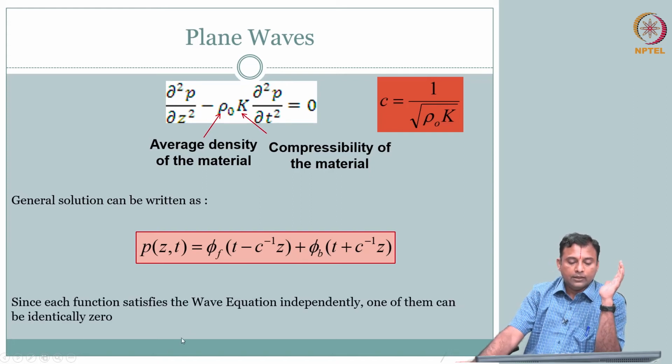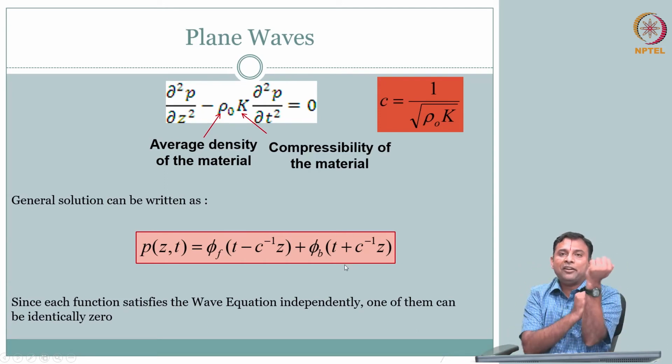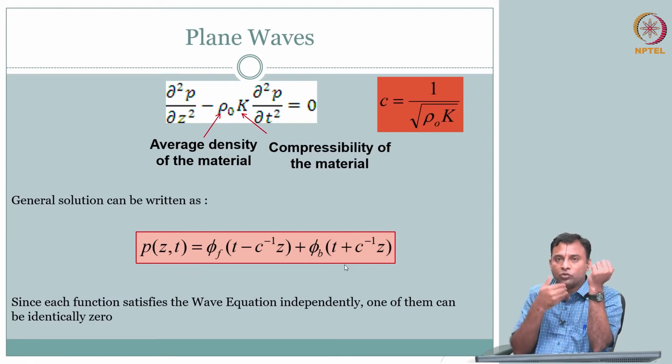Of course, since both of them can independently satisfy the equation, we can treat one of them to be identically 0. So, essentially we will drop the backward. We are interested in sending a wave into the tissue. So, we are interested in the wave that is going into the tissue and it can come back.